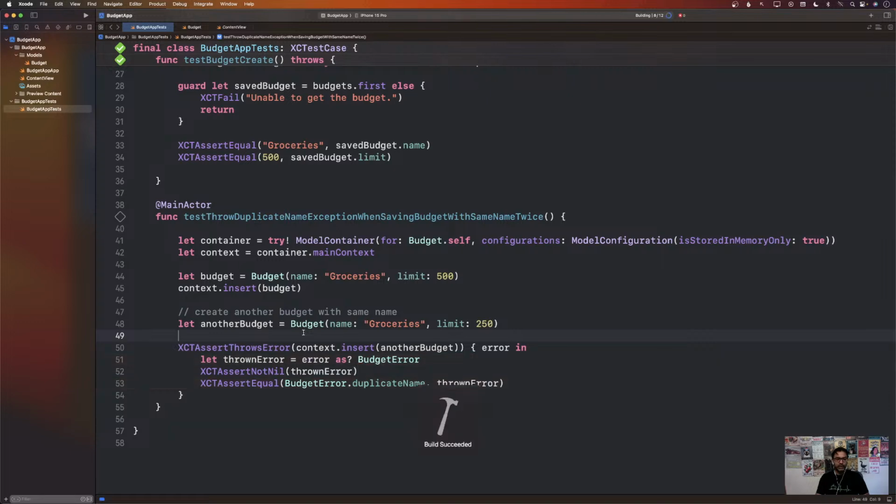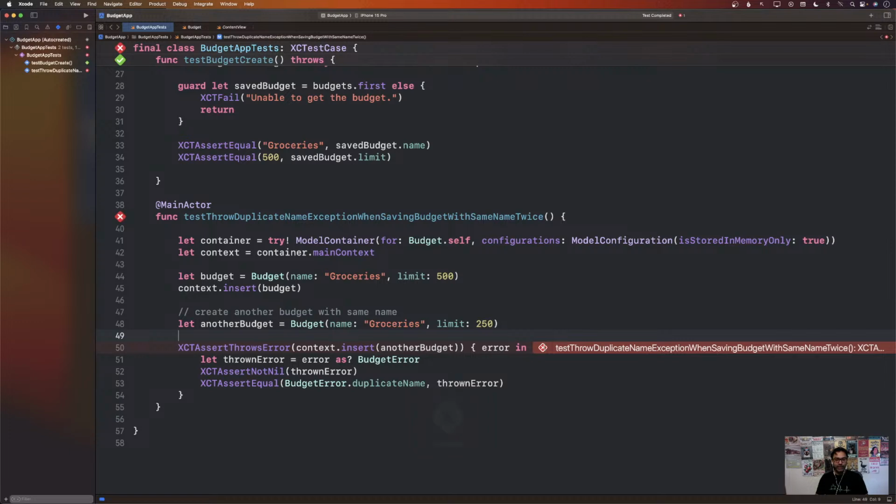The first thing is whether the build succeeds or not. Okay, the build is successful now, because now the budget error is recognized because we just created it. So it's fine now. Let's go ahead and run this also. Hopefully it's going to run a little bit faster this time because I already ran the test and the test is failing.